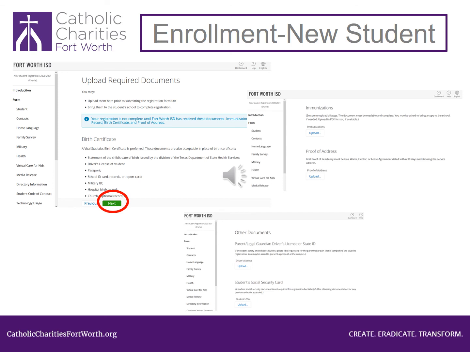You will need to bring the following documents to your child's school on or after August 3rd. Immunization records, proof of residence, a water bill with your name and address, an electric bill with your name and address, or your lease agreement, and one of the following for your child: their birth certificate, I-94, passport, or green card. Scroll to the bottom of the page and click the green Next button.